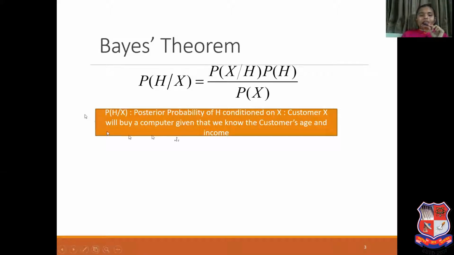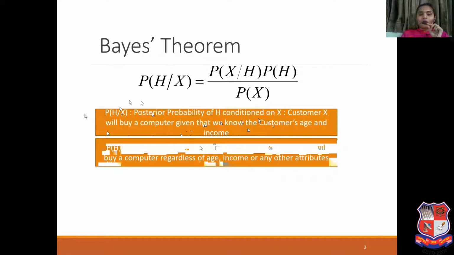For example, customer X will buy a computer, given that we know the customer's age and income. We want to predict that if the customer's age and income are already given, then customer X will buy a computer or will not buy a computer. So probability of H given X is the posterior probability.